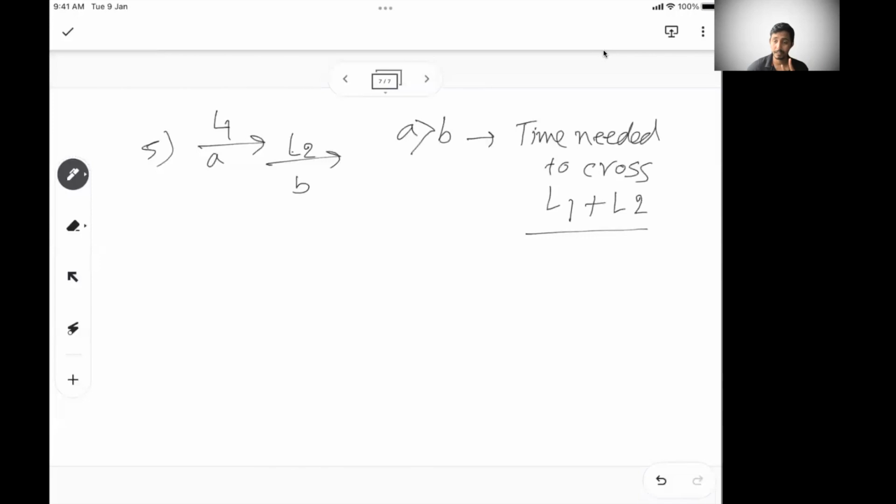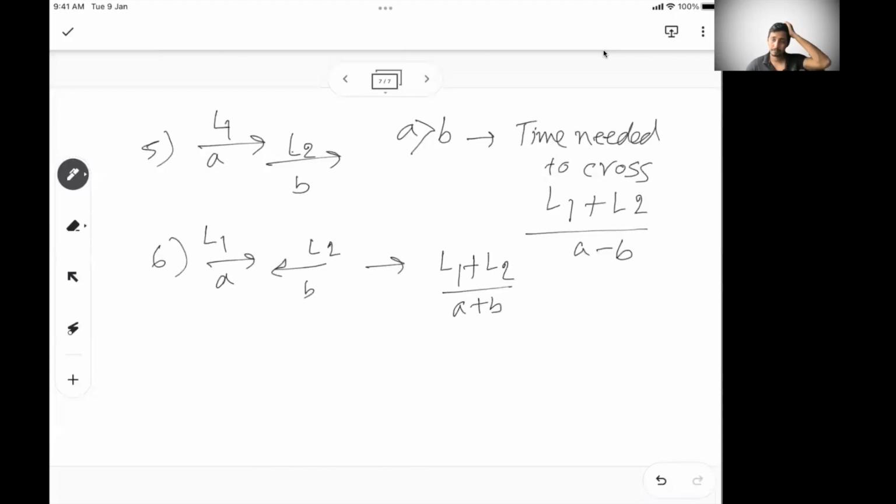But now it's a relative speed because both of them have their own speed. One of them is no more stationary, both of them are moving, so it has to be A minus B. Similarly, if a train is coming from this side and the other train is coming from this side with a length of L2, and the speeds are A and B, now the speed will be L1 plus L2 by A plus B, because this is now your relative speed, because both of them are moving in the opposite direction and crossing each other.